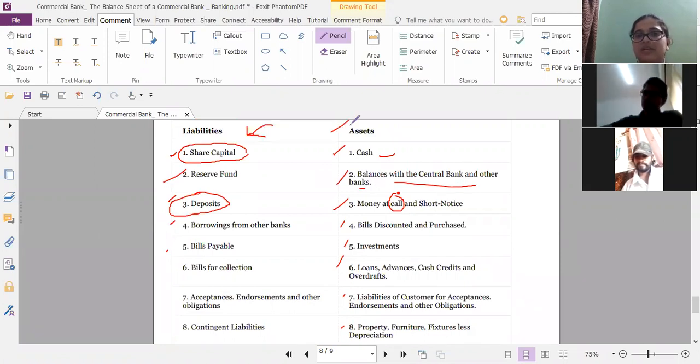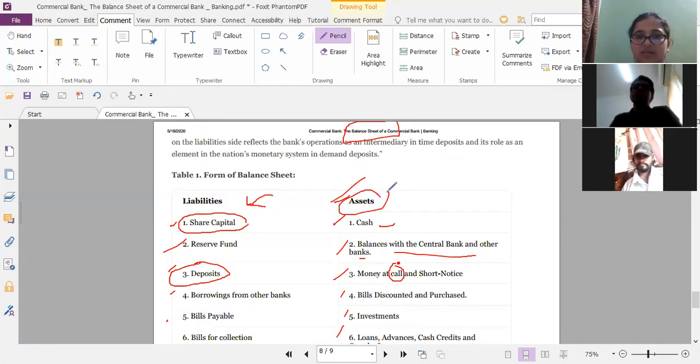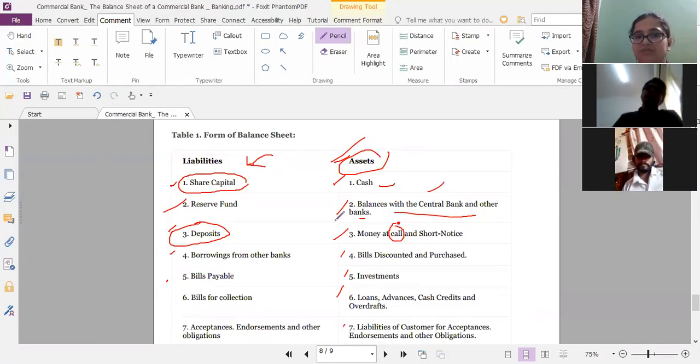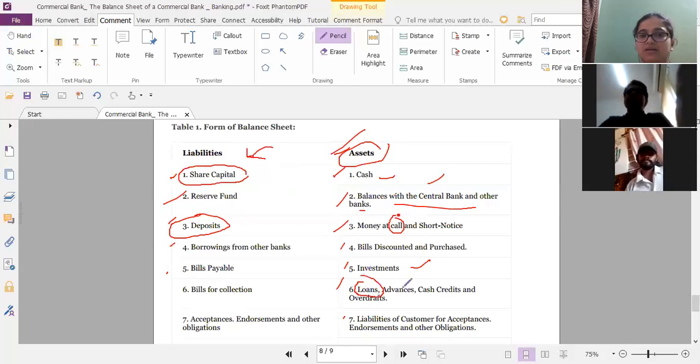Remember whatever we have studied now, we are just quickly revising. Any point you haven't understood here, you can ask me. Balances with the central bank and other banks. Then we also saw money at call and short notice money. This is another asset. Then we saw the bills discounted and purchased, right? Then the investment made by the bank. It can be in government securities, bonds, state bonds, we have seen all that. Then we saw the loans given by the bank: bank loans, advances, cash credits and overdrafts.